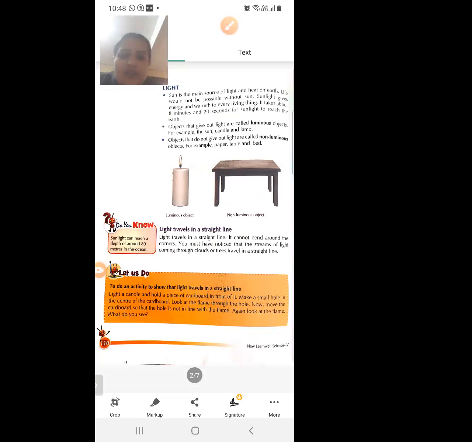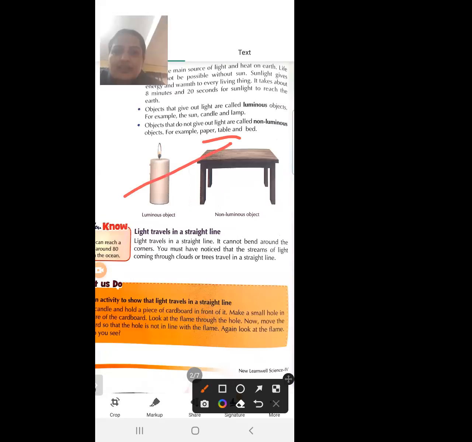As we know, the light always travels in a straight line. So it cannot bend around the corners. So you have to remember the property of light. It always travels in a straight line.